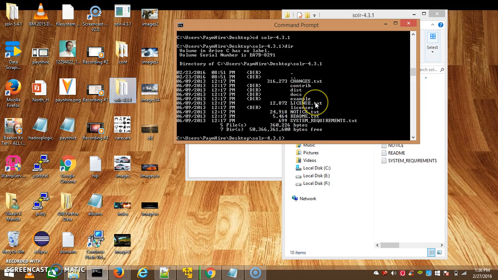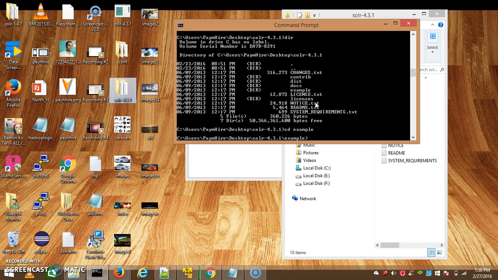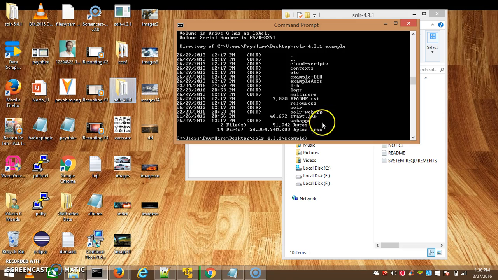Change directory to example, and here you already have a .jar file, the start.jar file. It's a Java virtual machine file. This one makes all of Solr start.